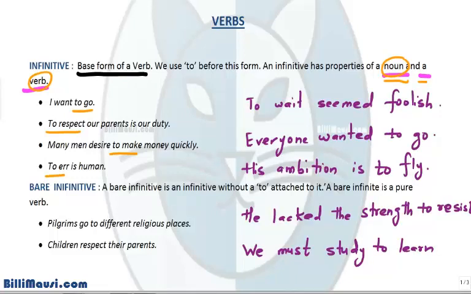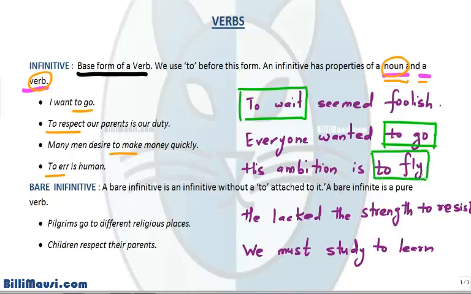I have added a few more examples here. Let's analyze them also. First of all, let's trace the infinitives. To wait seemed foolish. To wait is the infinitive here. Everyone wanted to go. To go. His ambition is to fly. To fly. He lacked the strength to resist. We must study to learn.